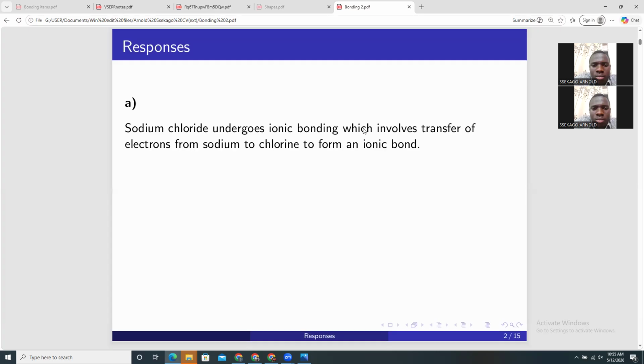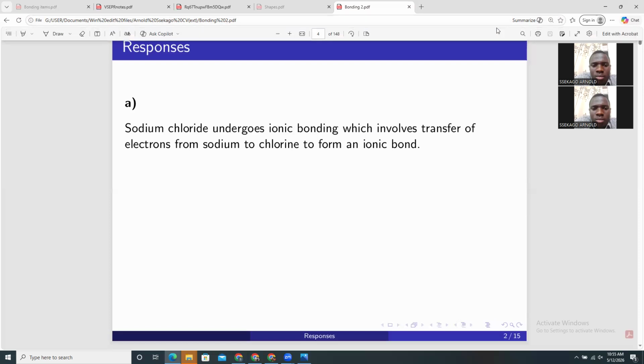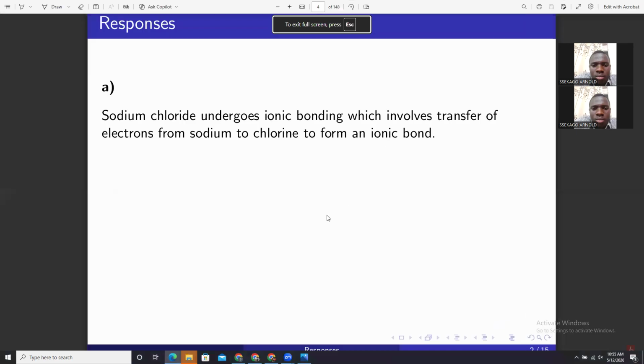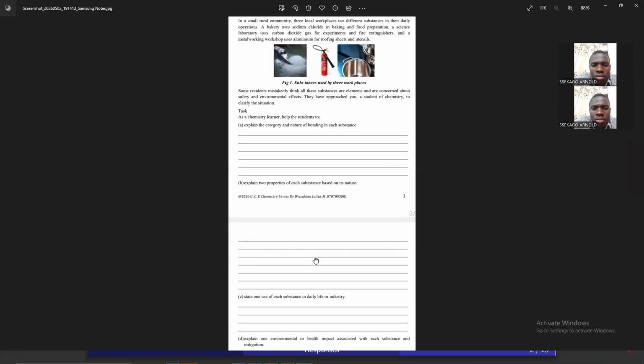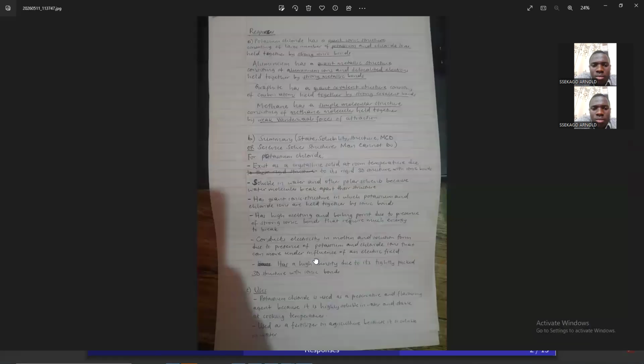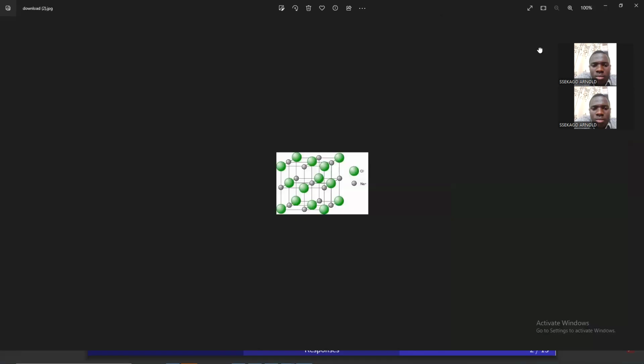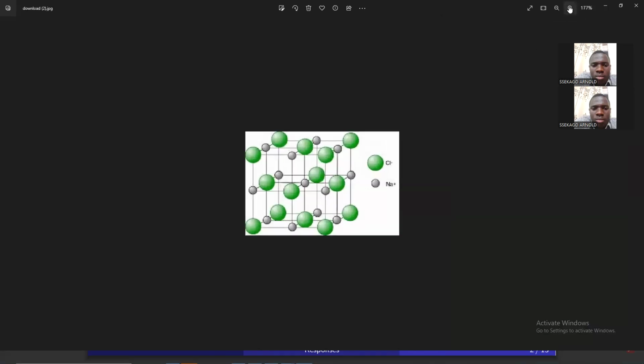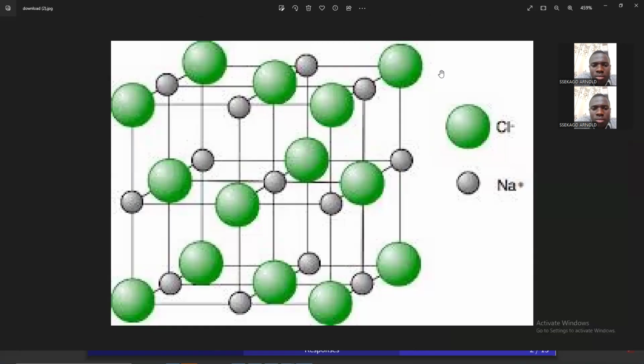Alternatively, one can also say that ionic bonding gives rise to the giant ionic structure. If you recall from my previous illustration, I have demonstrated the giant ionic structure very many times. Maybe for those of you who are joining us for the first time, this is how it looks. Let me demonstrate it to you. This is the giant ionic structure. You have ions, for example an ion there in green and another one in black, held together by an ionic bond.